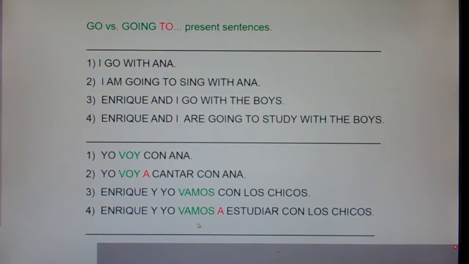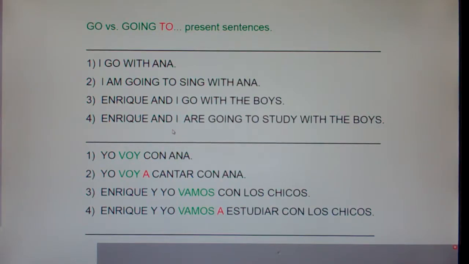Now, number three. Enrique y yo vamos con los chicos. Okay? Now hold it, Mr. Holt. Why is it vamos? I thought it was vamonos, because I've heard Dora sing. Come on, vamonos. Everybody, let's go. Everybody say vamonos. Vamonos. Vamonos means let's go. Now, you don't say Enrique and I, let's go with the boys. It's Enrique and I, we go. So it's vamos. Vamos is a statement, we go. Vamonos is a suggestion, let's go. But Mr. Holt, why isn't there an A?